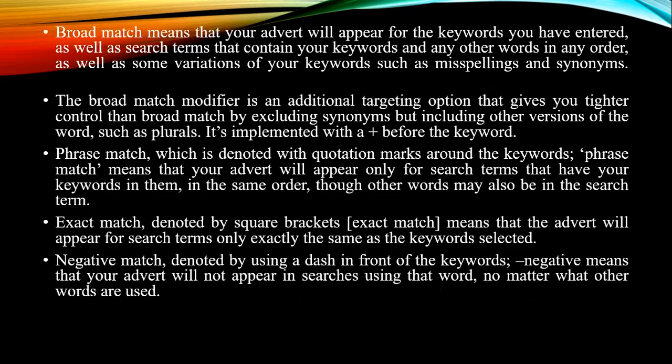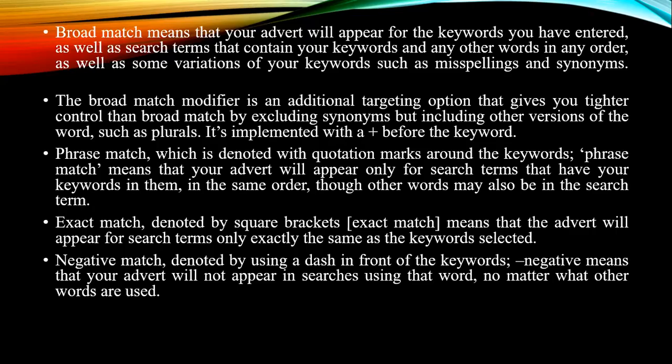Broad match indicates your advertisement will appear for the keywords you entered; it will directly show some of the results for that. Broad match modifier is an additional targeting option that gives you tighter control than broad match. Compared to the previous one, it gives some modifier. There is one more option Google AdWords uses, where you put a plus sign before the keyword, something you mention in addition to the keywords. That is the broad match modifier.